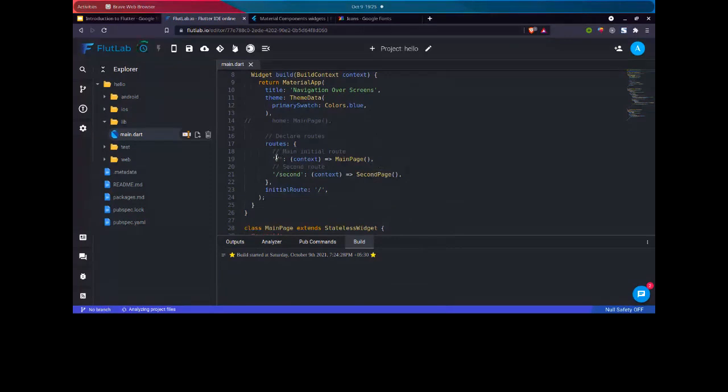If we pass a slash here, then we will go to the main page. If we pass slash second, we will go to the second page. And we are passing the initial route as the slash. Which means the first page whenever our application opens is this one. If we pass the second one, then whenever our application opens, then the